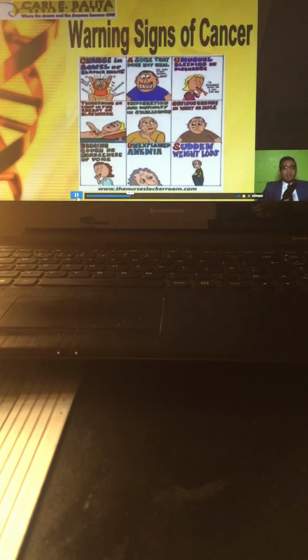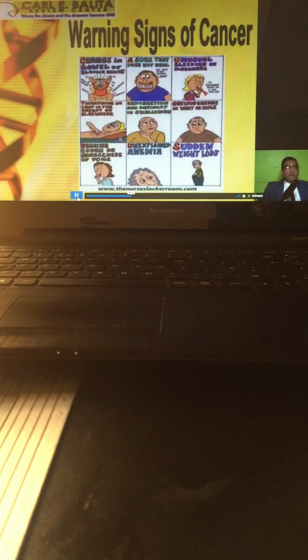So again, letter U stands for unusual bleeding or discharge. Alright, next one. Letter T. Thickening lumps on the breast or elsewhere. Ibig sabihin, may bukol. Okay?